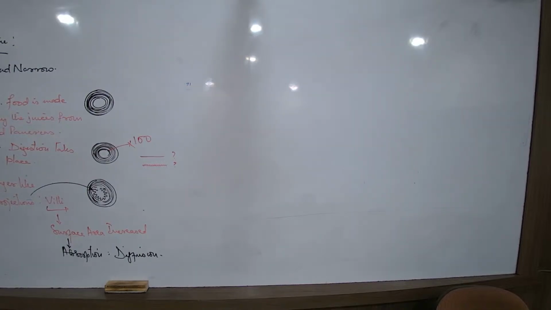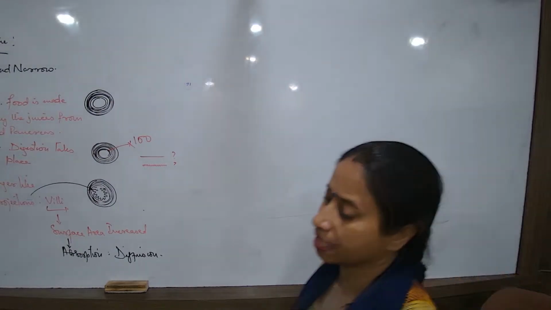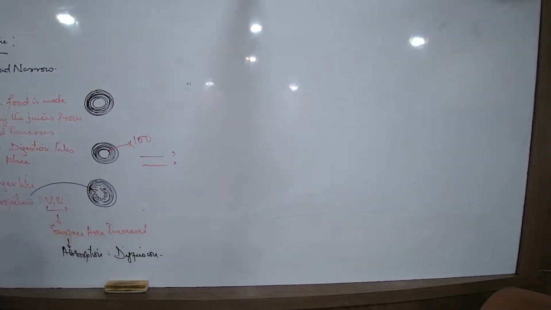Okay. Now, what did you write here? What is the special feature that the small intestine has that is favoring the process of absorption? You have to write about the villi. The special feature is that the villi brings about the process of absorption. Then what is the special structure of the villus? Every single villus will have a thin wall of epithelial cells. One single layer of epithelial cells only, and that's the reason diffusion is possible.